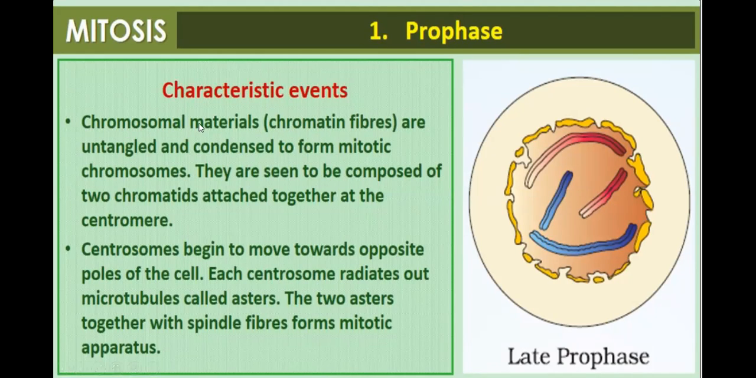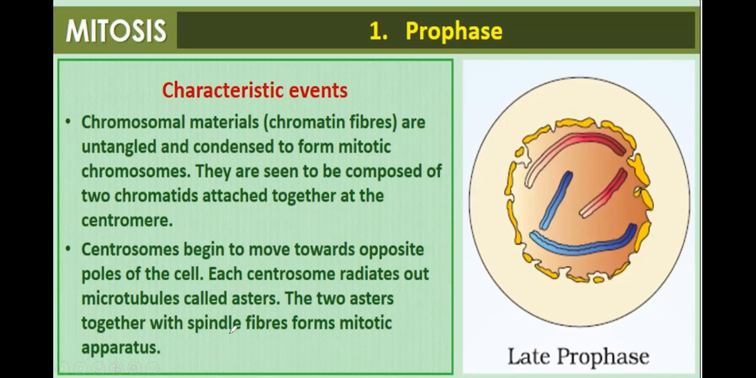What happened in prophase? Chromosomal material, which was intertwined in the S phase and G2 phase, is untangled and condensed to form mitotic chromosomes. They are seen to be composed of two chromatids attached together at the centromere. Now the centrosome begins to move towards opposite poles of the cell. Each centrosome radiates out microtubules called asters.